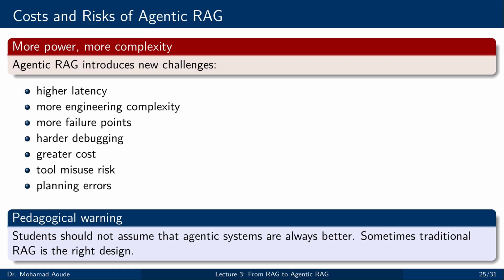And there are behavioral risks as well. Tool misuse, planning errors, wrong routing decisions, and failures caused by weak intermediate steps. So students should not assume that agentic systems are automatically better. Sometimes traditional RAG is the correct design. More power is not always better architecture.